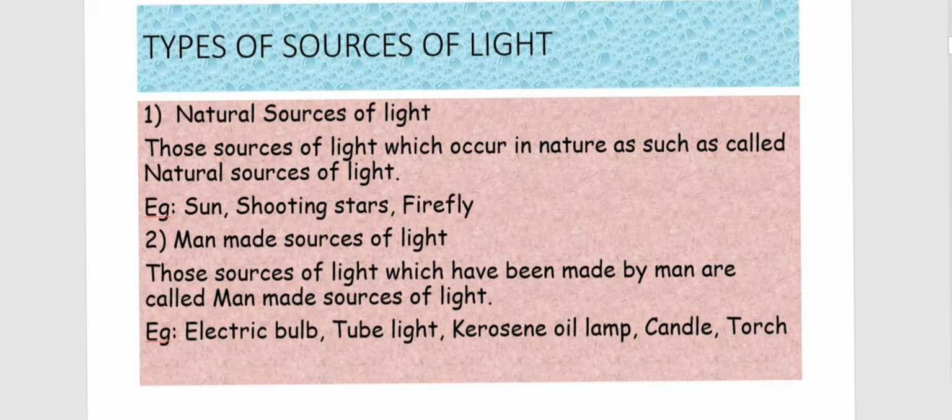Here, the same thing is given in detail. The definition: what are natural sources of light? Those which occur in nature and produce light. Even shooting stars are given as examples under natural. Man-made means which is created artificially. So man creates some mechanism inside these objects to produce light. It is not by a natural mechanism. That is a man-made source of light. Electric bulb, tube light, kerosene oil lamp, candle, torch, etc.